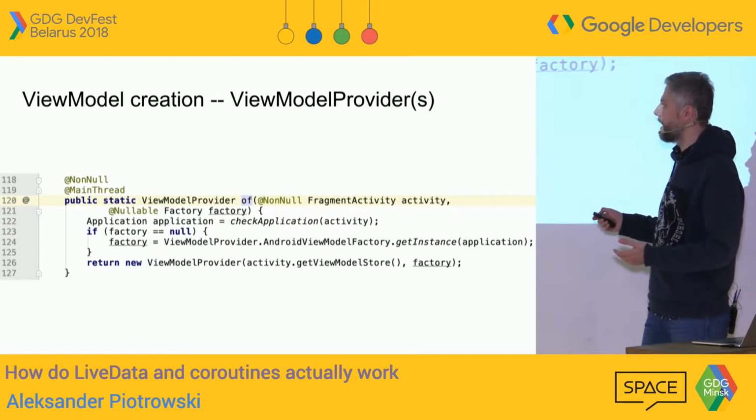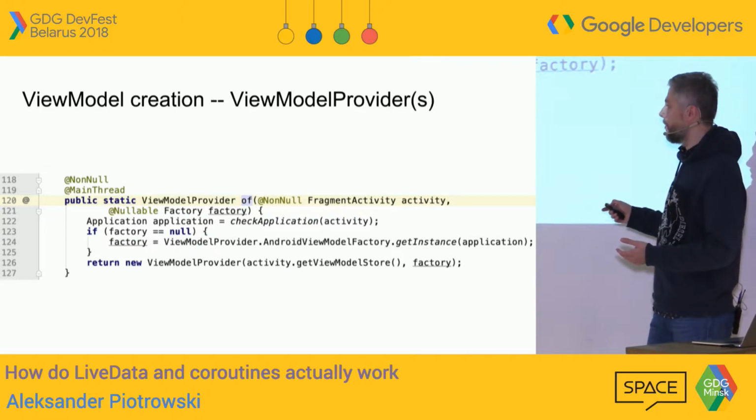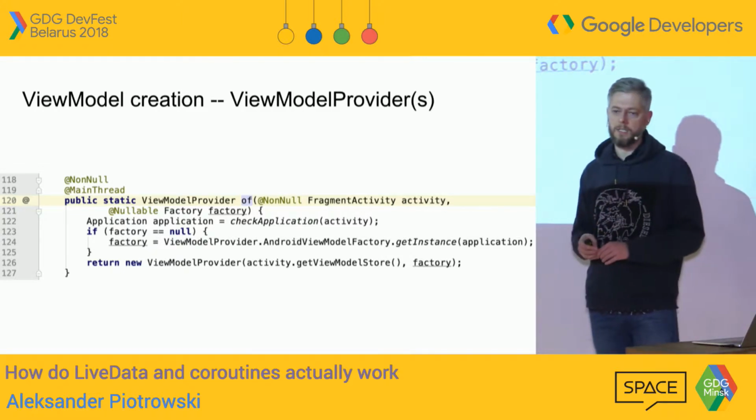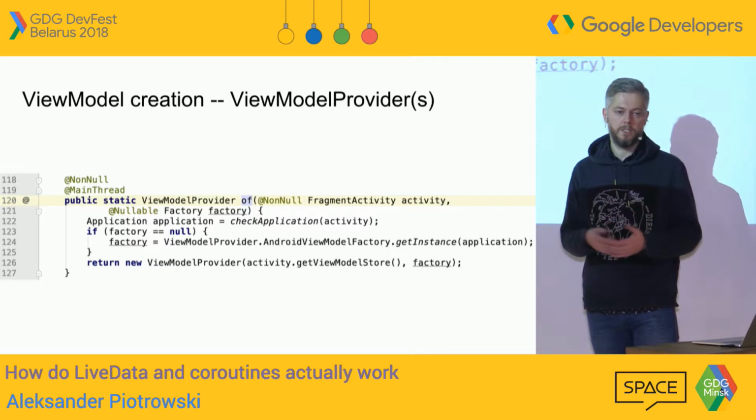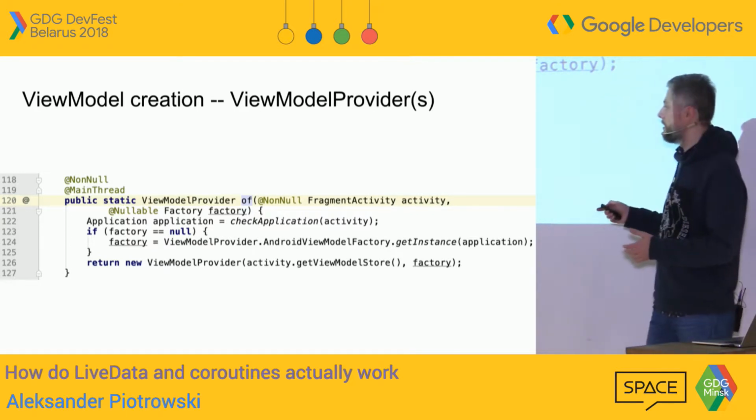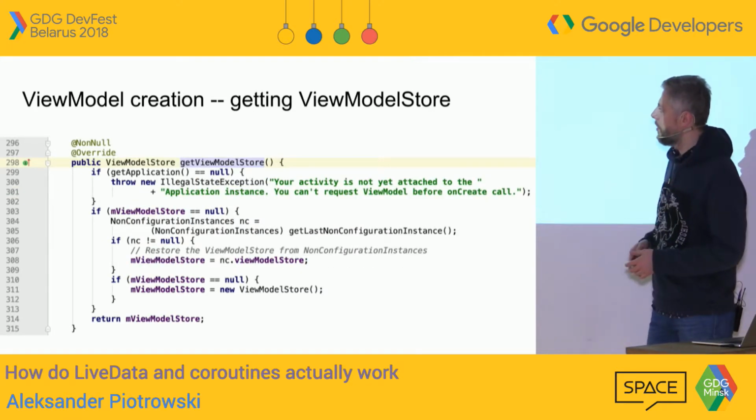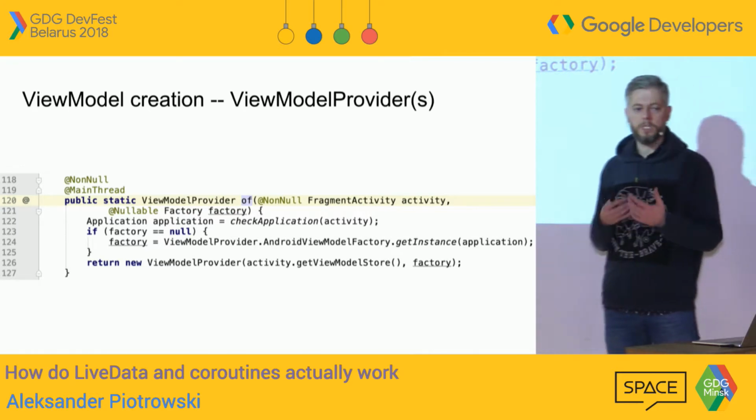Because what's happening in here is that we have a view model provider that is being created out of a view model store, which is inside of an activity. And by the way, view model provider is just a class that's there as an interface. It's not doing much. The whole magic is in the view model store. So before I go to the next slide, what is a view model store?